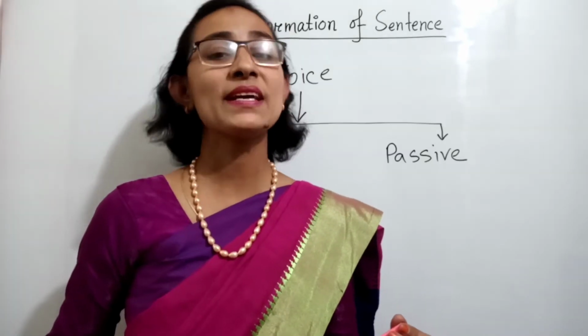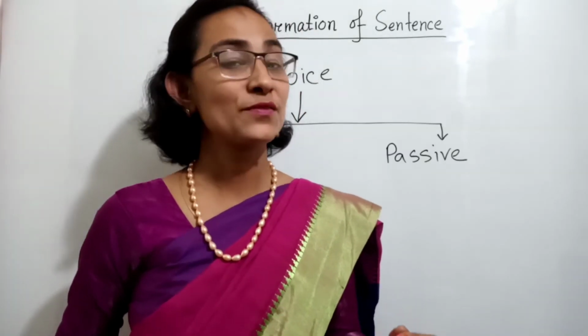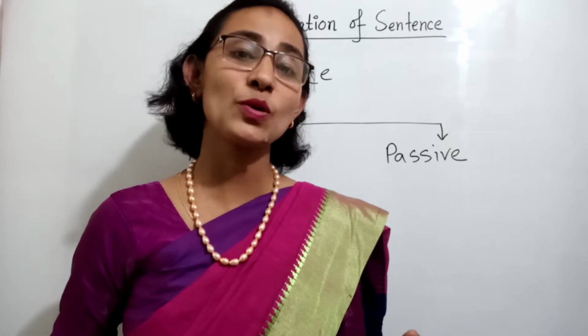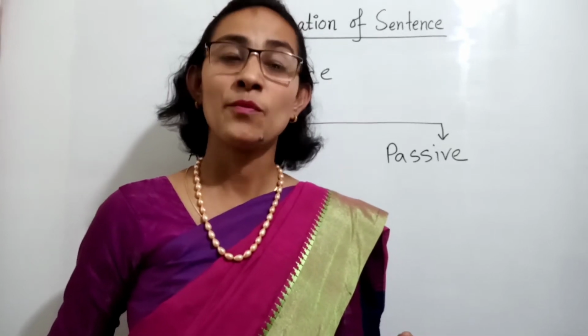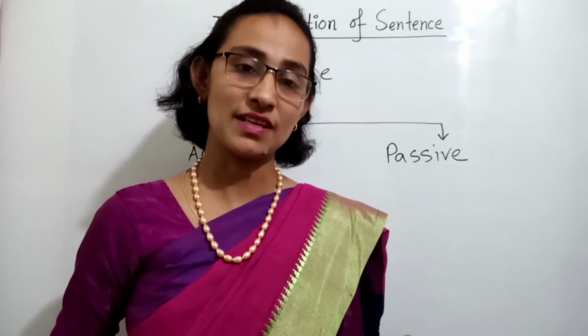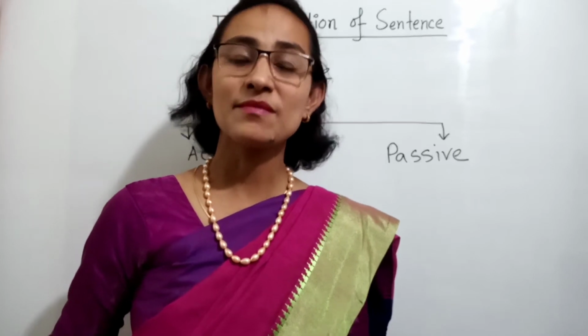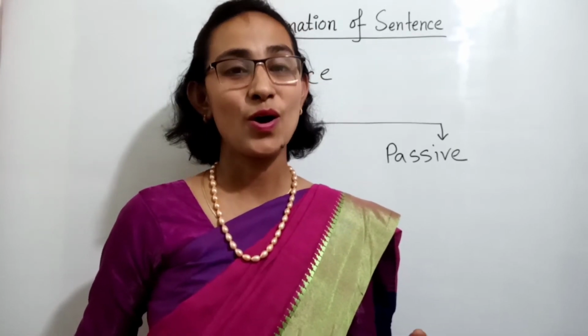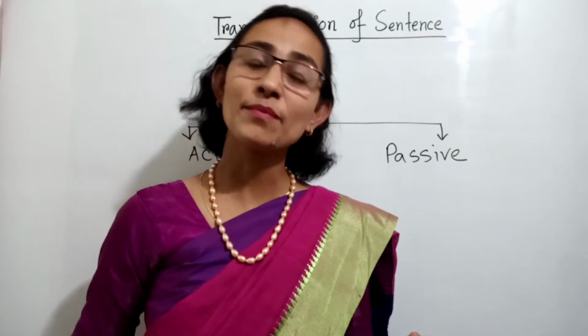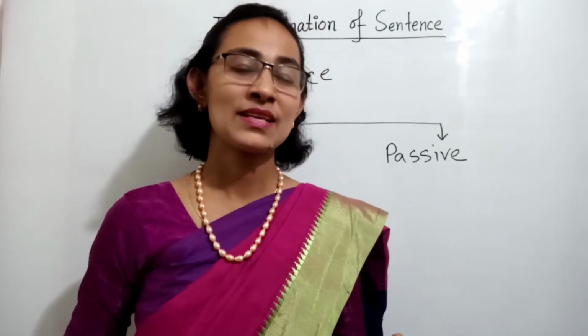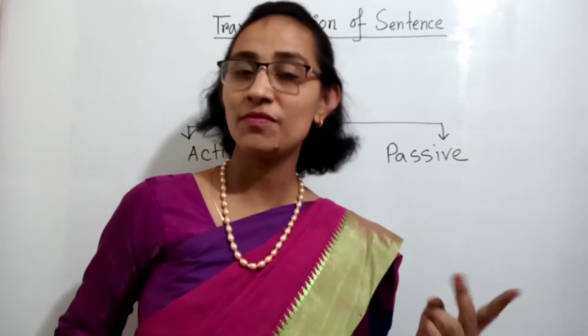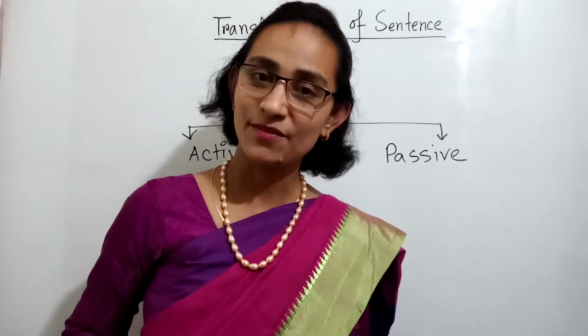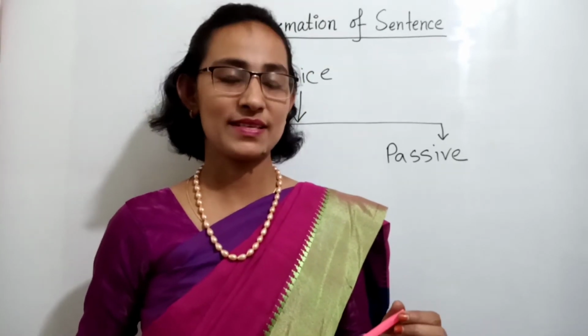My second topic is voice change. So, first of all, you have to know what is voice. Voice is the structure of the verb. Sometimes the subject does the work directly by itself, or the work is done by the subject. So there are 2 types of voice: active voice and passive voice.